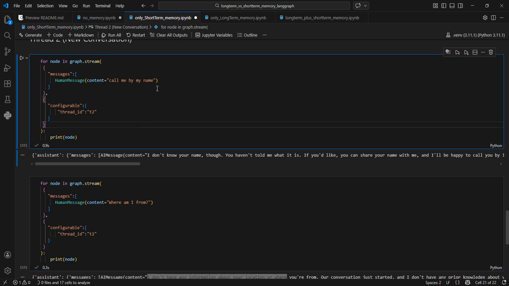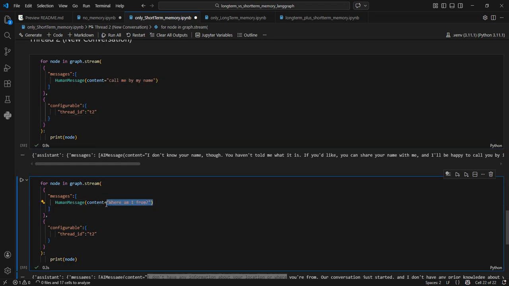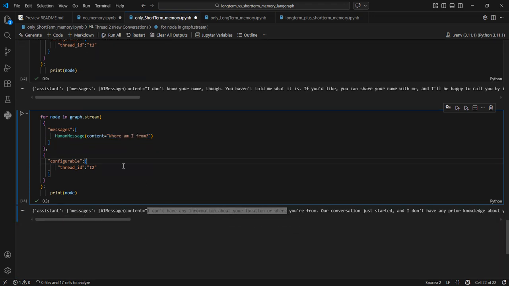So if you want it to remember the user's name every time, irrespective of the threads, this is where the long-term memory will come into picture, and the location also can be one of the fields that we want to save. But everything has to be saved manually and explicitly. We will have to set up instructions in a way that this information is saved explicitly. It will not automatically save everything. Okay, so that will work across threads.